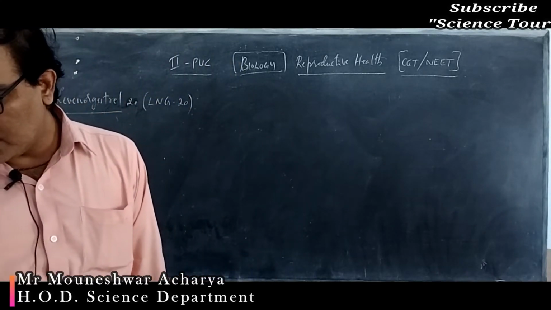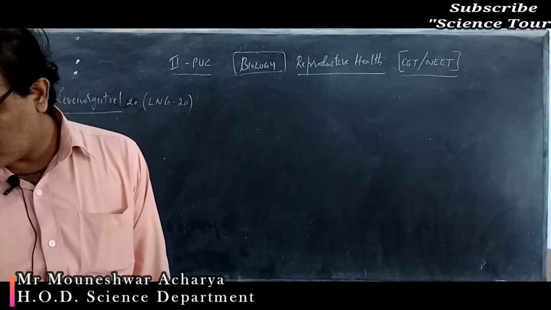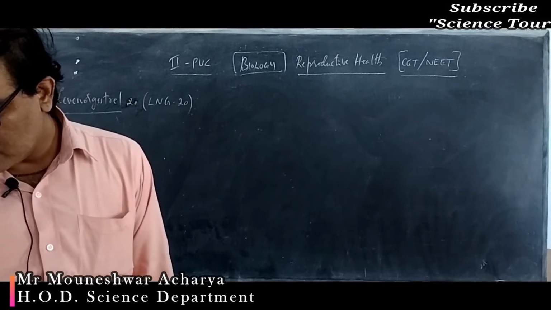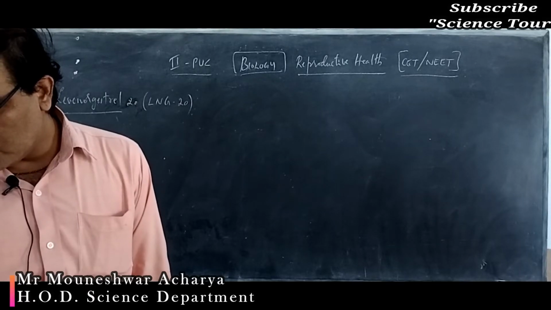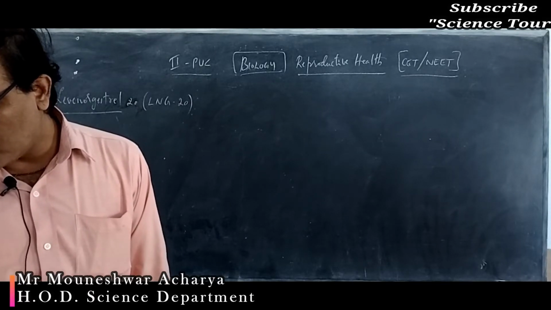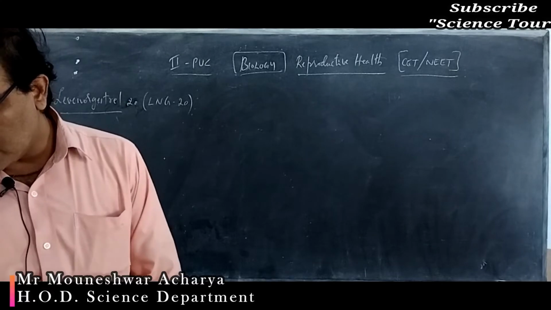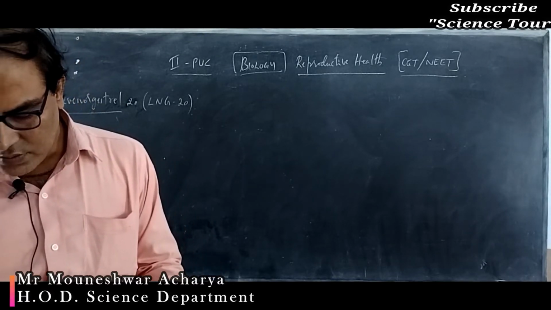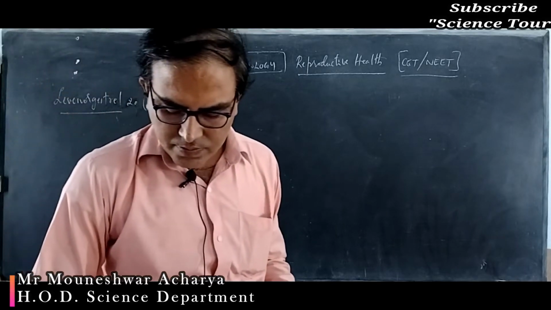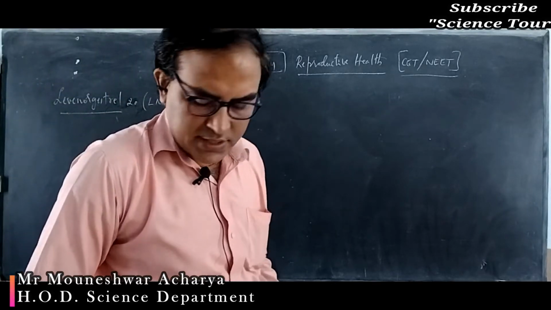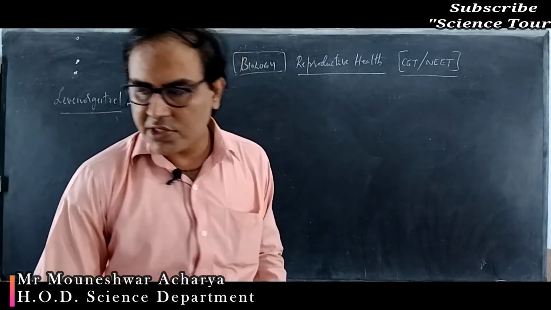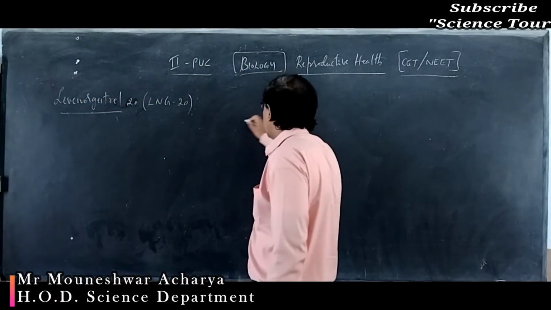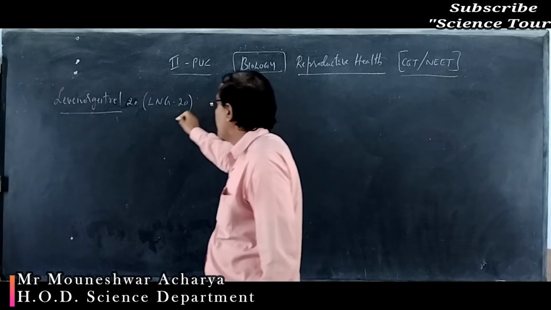That means 20 micrograms, that much amount has to be given. So 20 means the amount or quantity which is required to be given. This levonorgestrel is a synthetic progesterone.